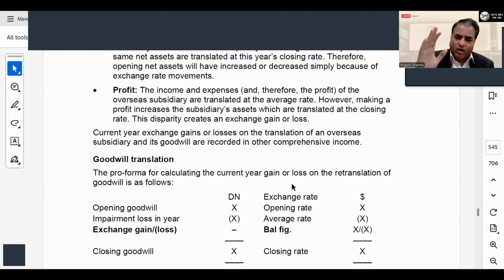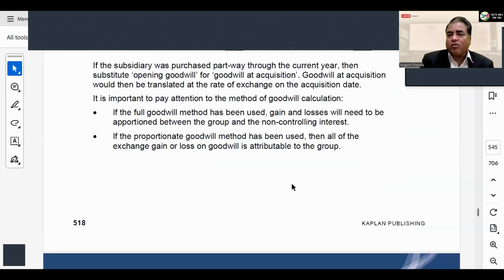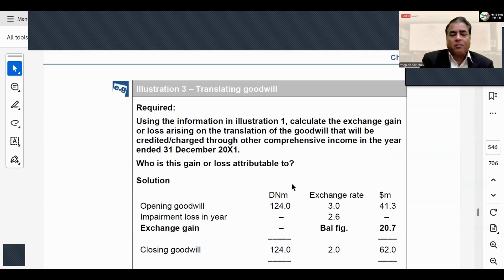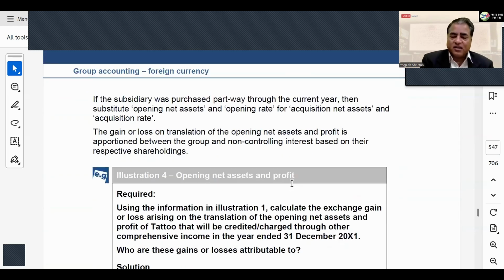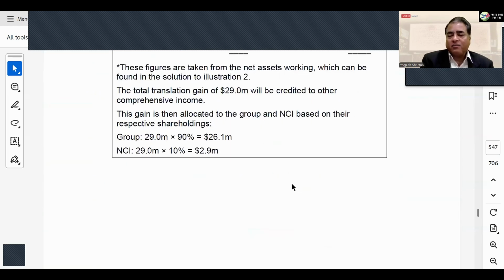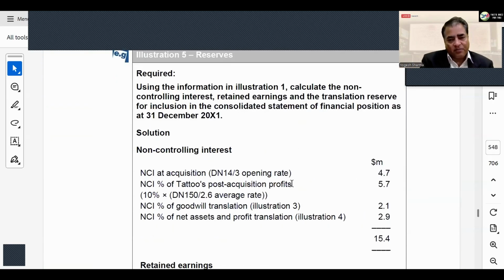Whatever the rate today, you calculate goodwill, and it will just stay on your balance sheet. It will remain exactly the same on 31st December 2025. You are not going to change it. Non-monetary items you keep as they are, and monetary items which you have, you will convert. So that's the logic of this chapter.